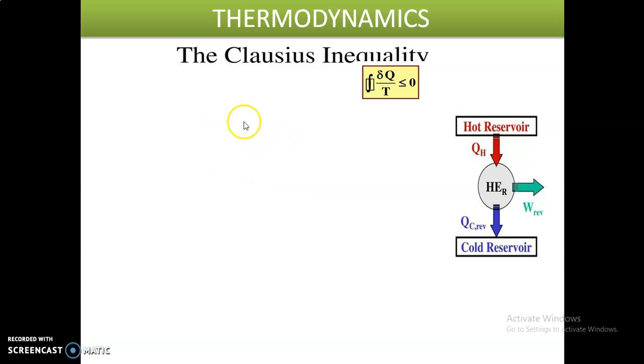If you evaluate the cyclic integrals, take example 1, the Carnot heat engine.